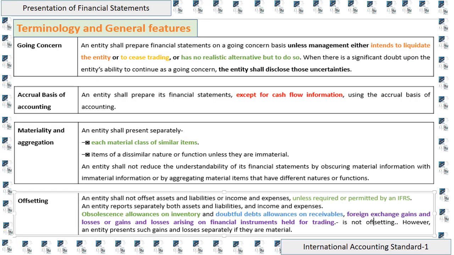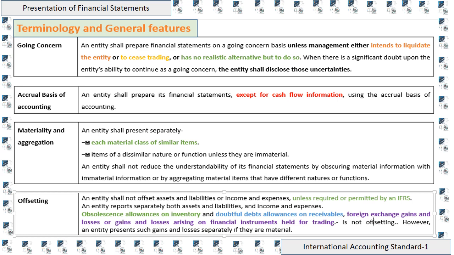Now, going concern. An entity shall prepare the financial statements on a going concern basis unless management either intends to liquidate the entity or cease trading, or has no realistic alternative but to do so. When there is significant doubt upon the entity's ability to continue as a going concern, the entity shall disclose those uncertainties. Accrual basis of accounting: an entity shall prepare its financial statements, except for cash flow information, using the accrual basis of accounting.